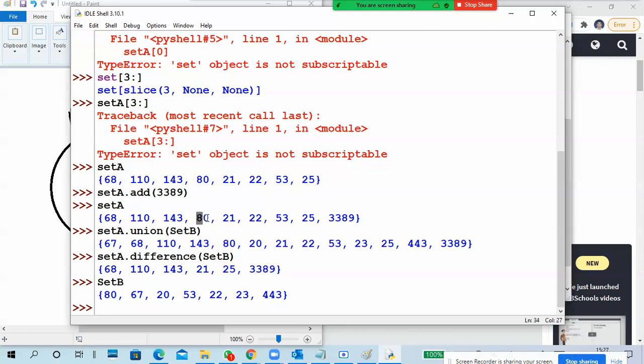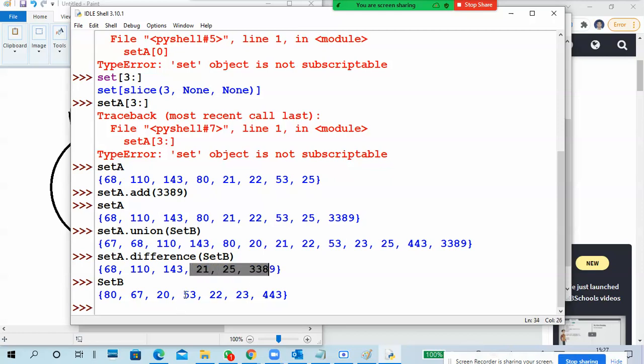But what am I missing? 80 missing, 22 missing. Okay, two are missing, right? 80 is missing, 22 missing, 53 also missing. See, 80, 22, 53 missing here. Why missing?